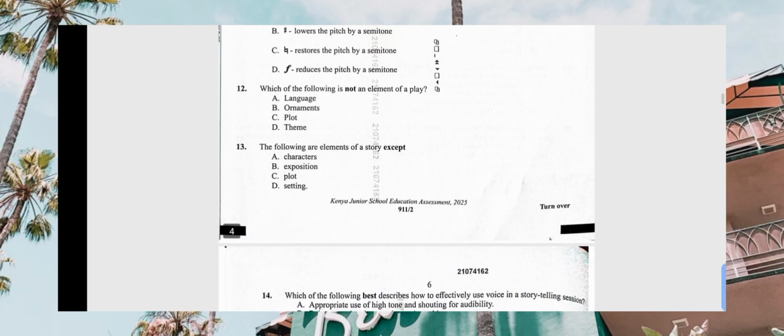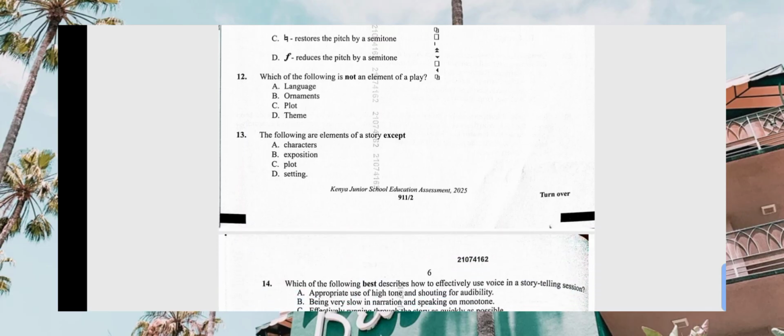Then which of the following is not an element of play? We have language, ornaments, plot, and theme. The three are elements apart from ornaments. Ornament is not an element of play. So the correct answer there is B.